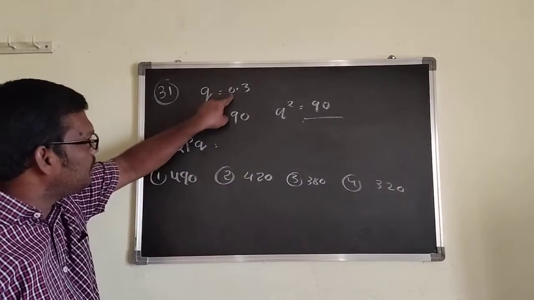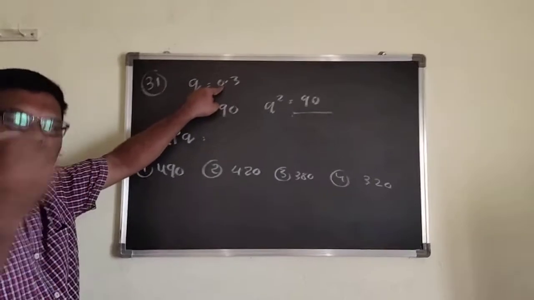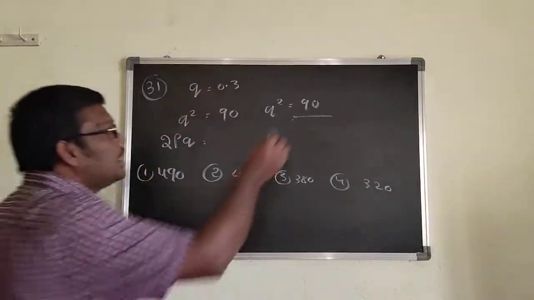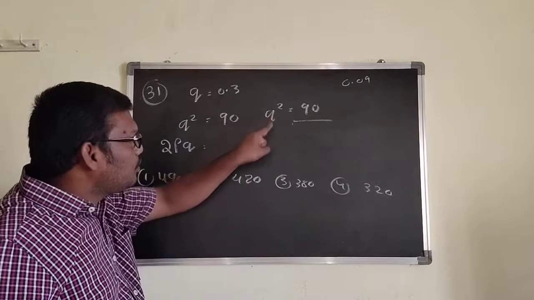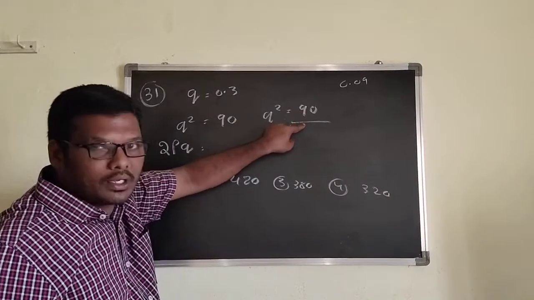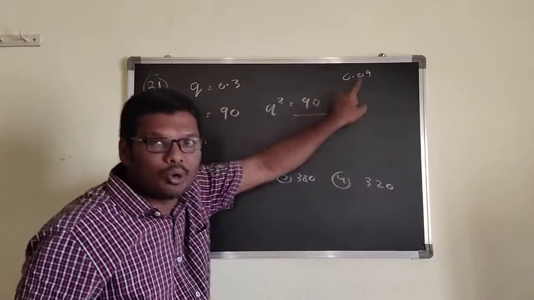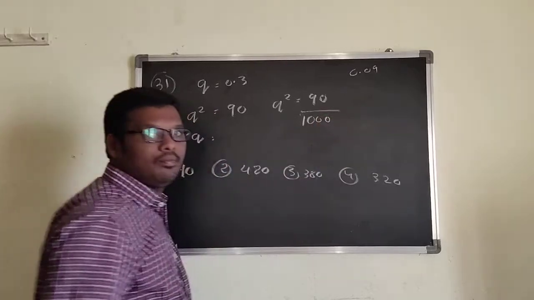First, suppose they have a frequency 0.3, q square, that is 0.09, compulsory you can get 0.09. Is that right or not? That's why q square equal to 90 by total number of individuals. If they want to get 0.09, compulsory the total number of individuals is 1000.